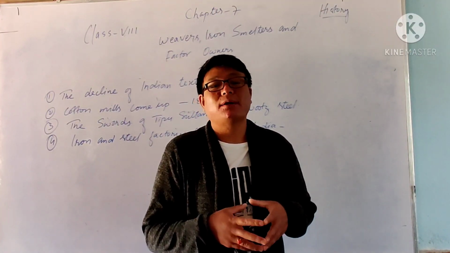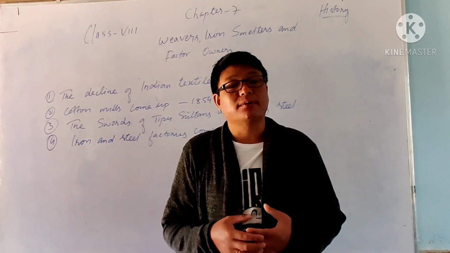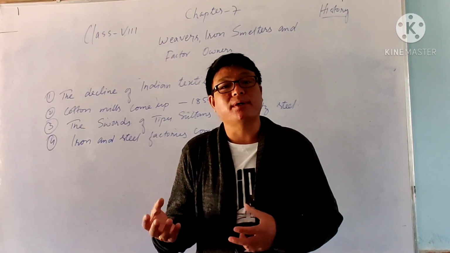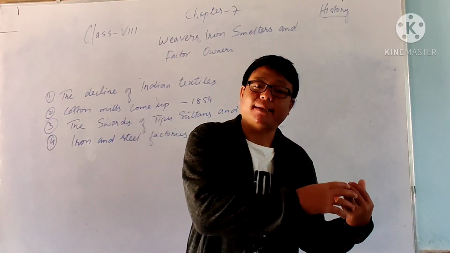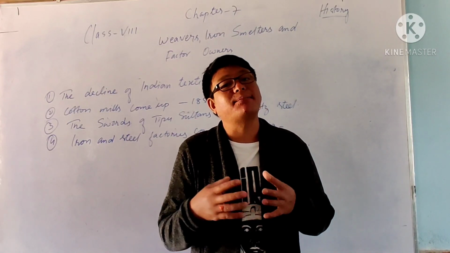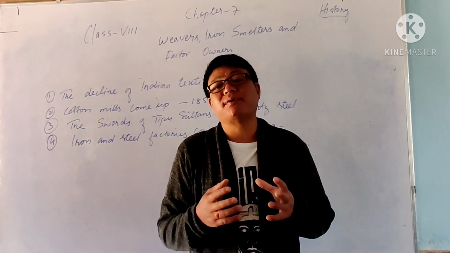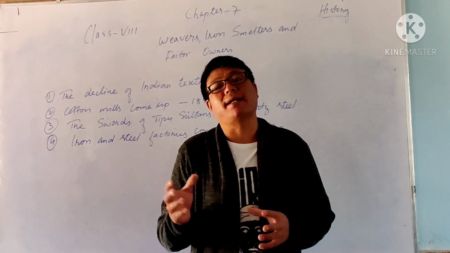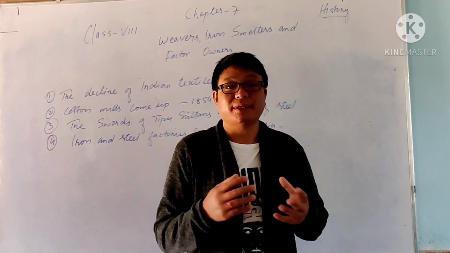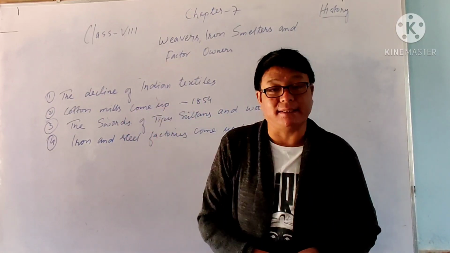Why was Indian textile declining? The earlier point was very clear: the people of Europe, especially Britain, wanted to abolish the import of goods from other countries into their country, because they had lost their business and their products were not being purchased by the factory owners. So the first point is that they wanted to abolish imports of goods from other countries. That is one reason for the decline of Indian textiles.